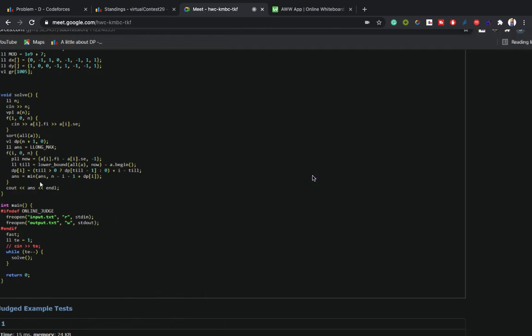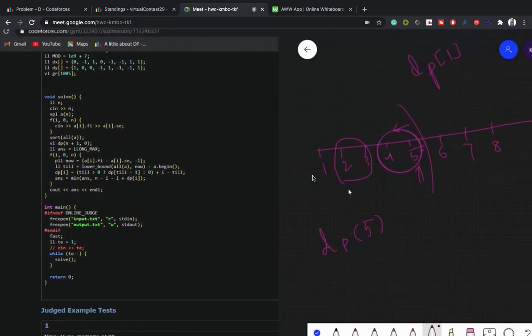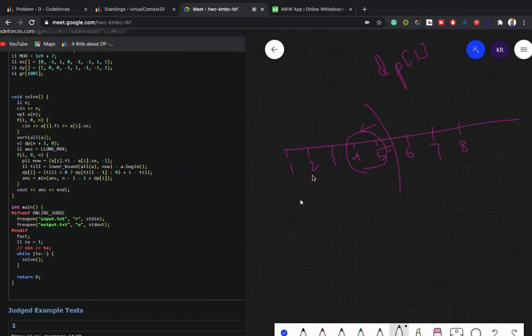So first we will go from left to right, and at every index, let's take 5 for now, we will check if it is destroyed till here, what will be the answer.